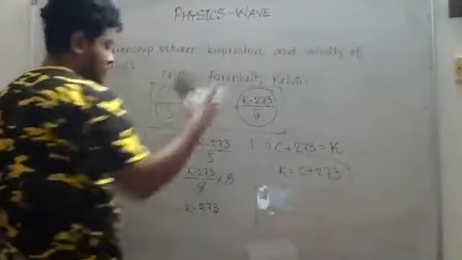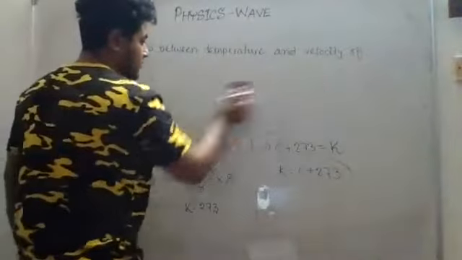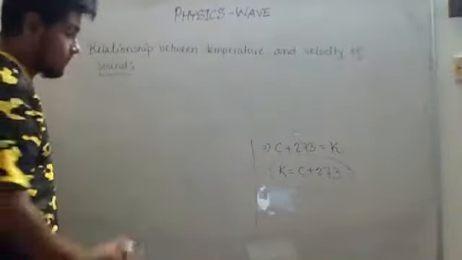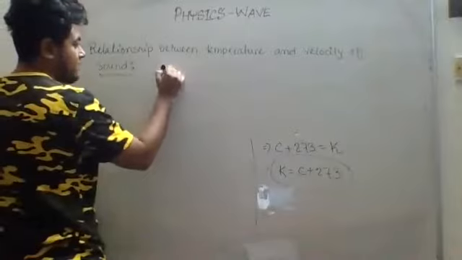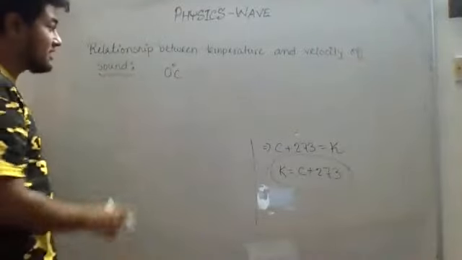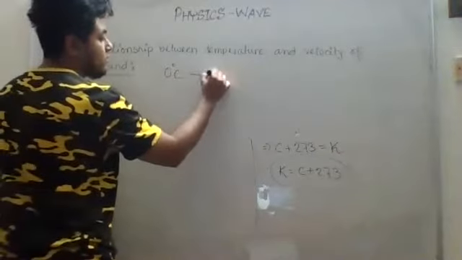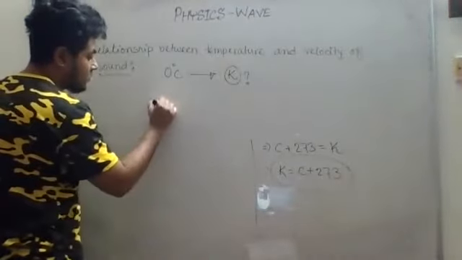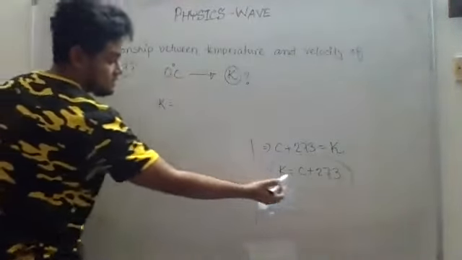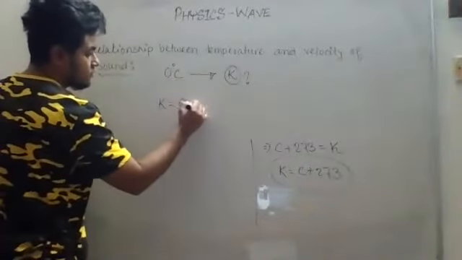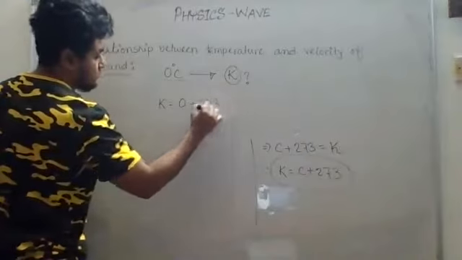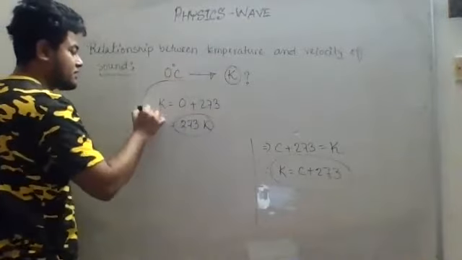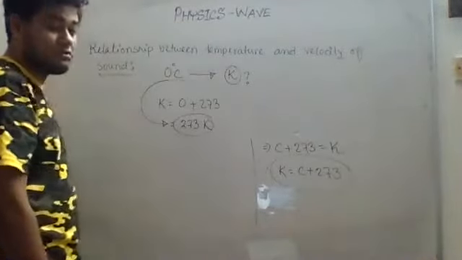Acha. Moving on, let me give you a couple of examples, okay? Let us say I have a temperature 0 degrees Celsius. This is in degree Celsius. Now I want to convert it to Kelvin. At Kelvin, what is the value of this temperature? C is the value of the degree Celsius. So 0 plus 273, 0 plus 273 is 273. So if I convert 0 degrees Celsius into Kelvin, the value will be 273.